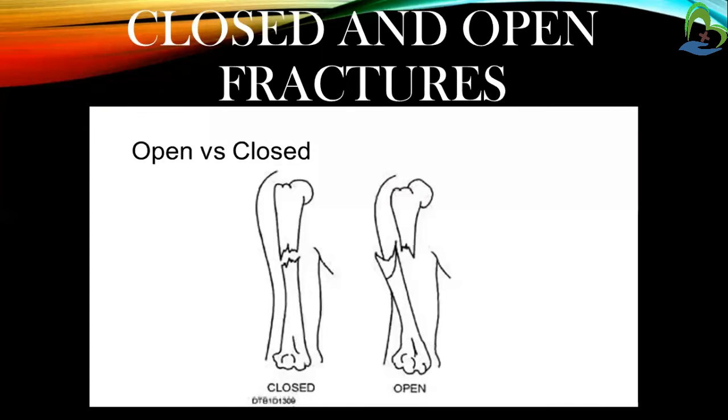Next, closed and open fracture. The closed fracture is also called a simple fracture. It is one that does not cause a break in the skin, so the bone does not go outside of the skin. Then open fracture is a fracture in which the skin or mucous membrane is crossed by the fractured bone, so it extends through the skin or the mucous membrane.